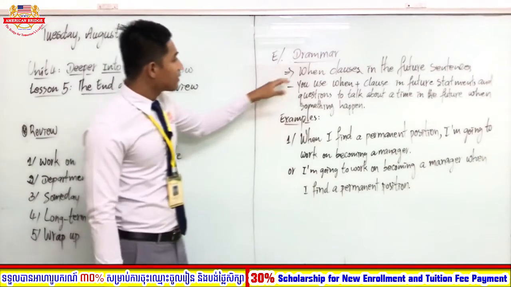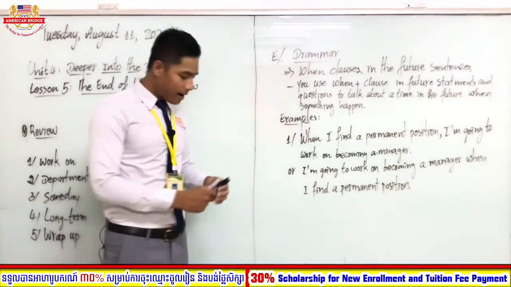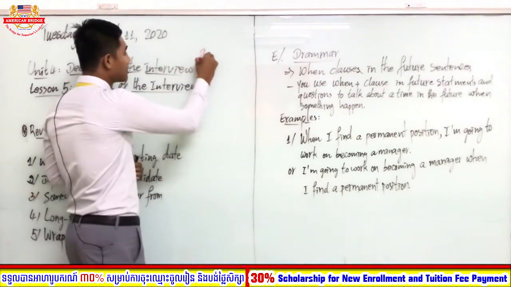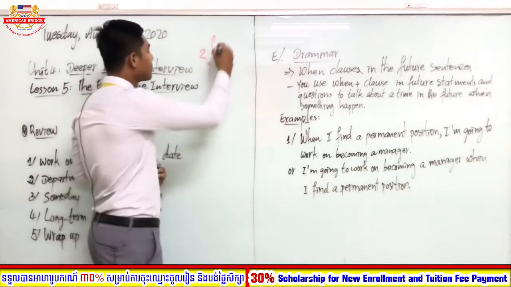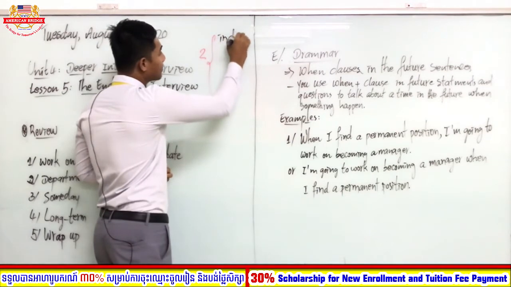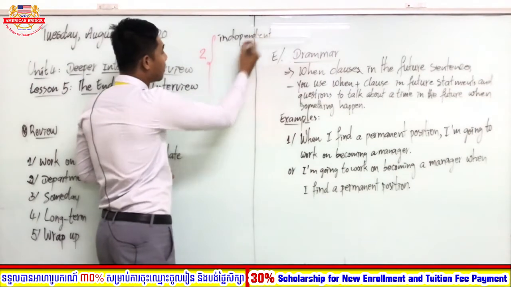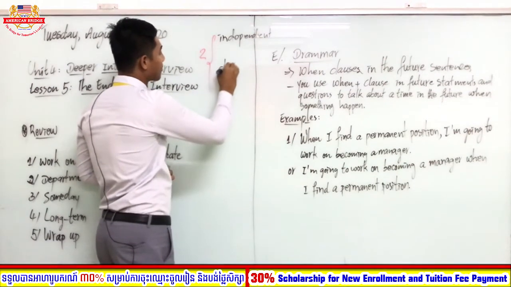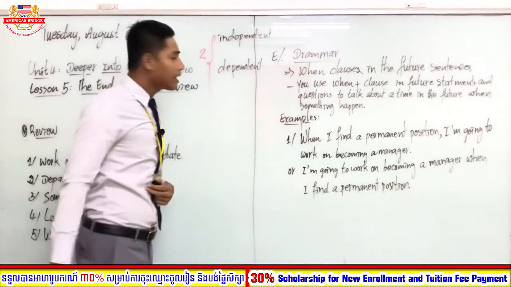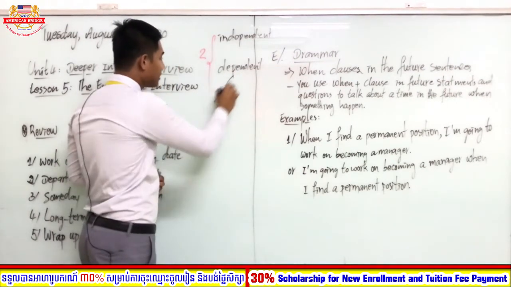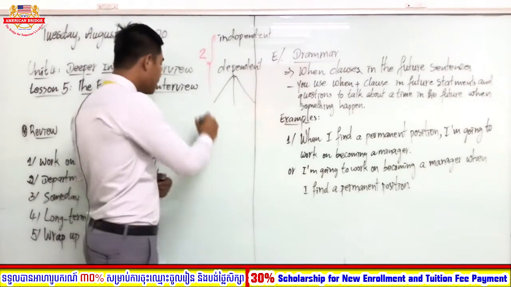All right, students. So how many types of clause are there in English? There are two types of clause. What are they? Independent clause and dependent clause. And dependent clause is divided into three. Okay, noun clause.